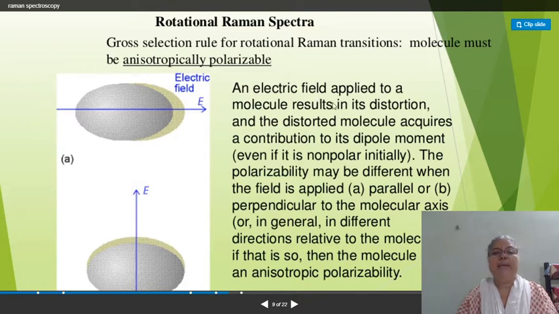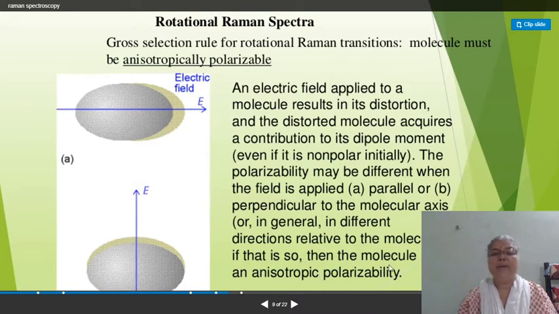Here an electric field applied to a molecule results in distortion, and the distorted molecule acquires a contribution to its dipole moment even if it is non-polar initially. The polarizability may be different when the field is applied either parallel or perpendicular to the molecular axis, or in general in different directions relative to the molecule. If that is so, then the molecule has an anisotropic polarizability.